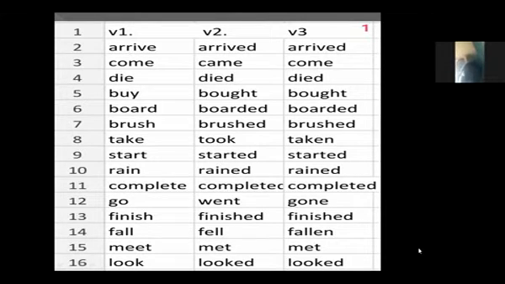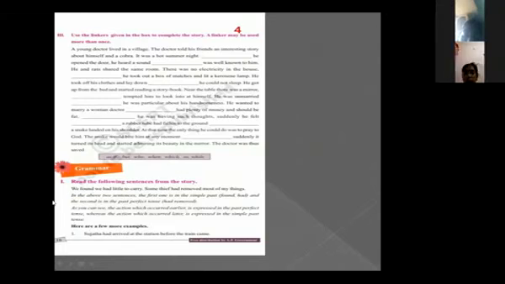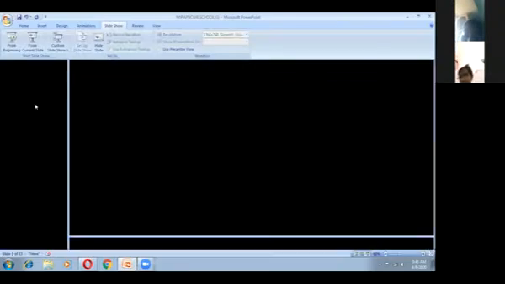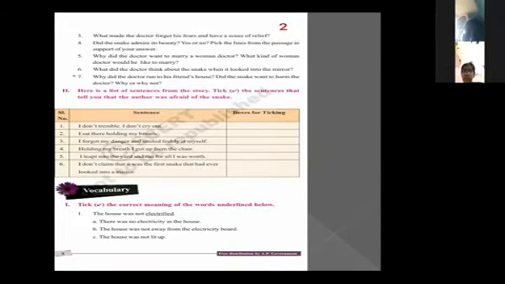Okay, Mahendra, next slide. Second slide, Mahendra. Okay, here are a few more examples. See here, Sujata had arrived at the station before the train came. Before the train came, Sujata had arrived.